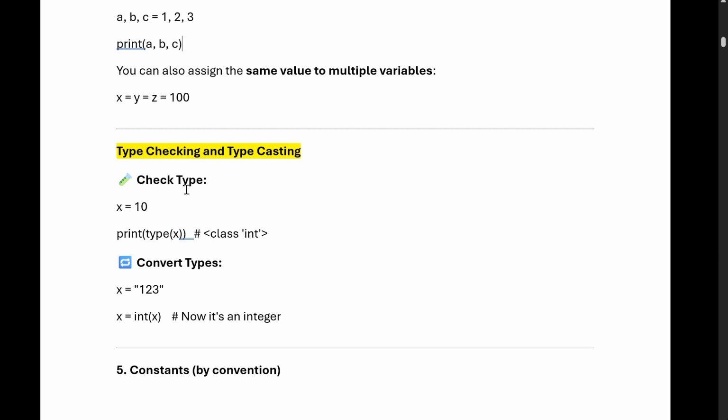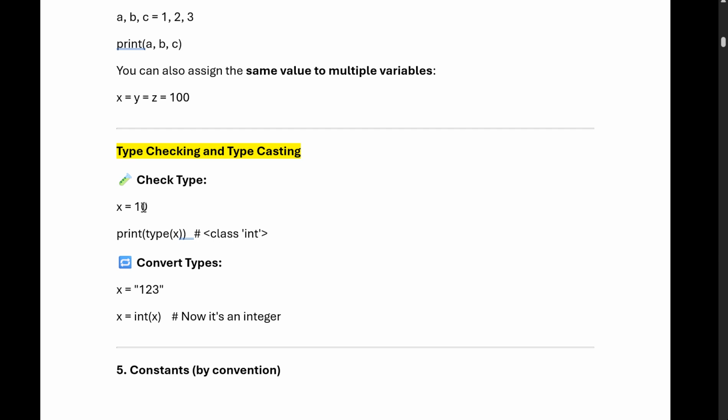Okay, so if you do the check type like x equals to 10, we wanted to understand the type of the x. So we'll write a function type and we'll pass the x. So print type of x. What it will do, it will print class int.